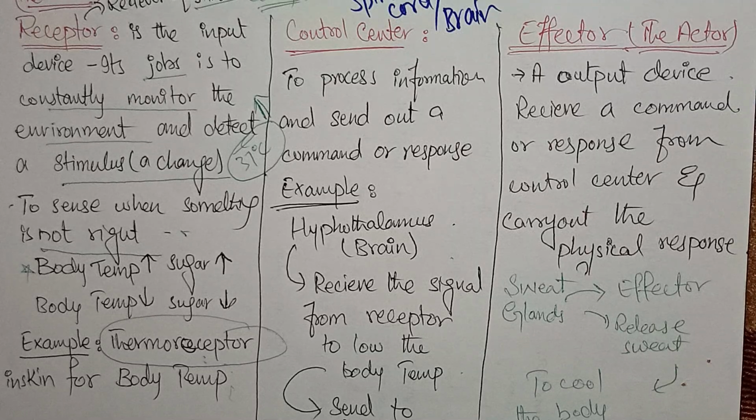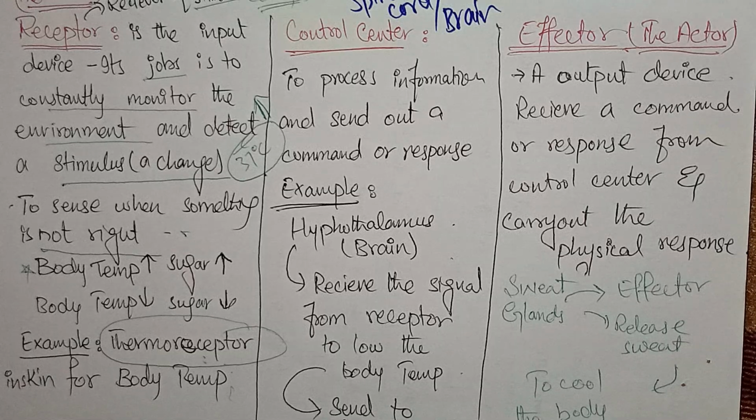And it will be responsible. The control center has a brain. The information is taken and transferred from the receptor toward the control center.